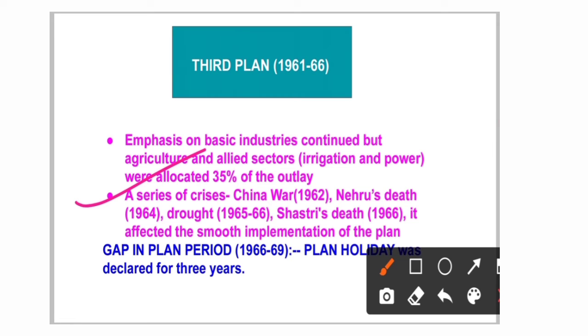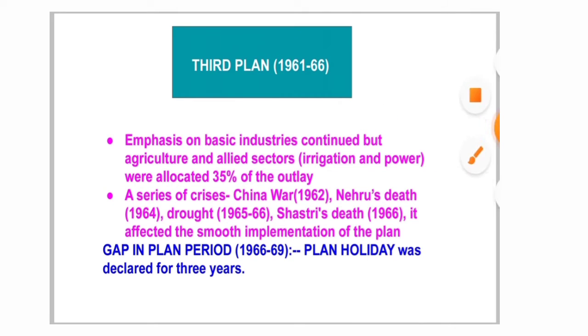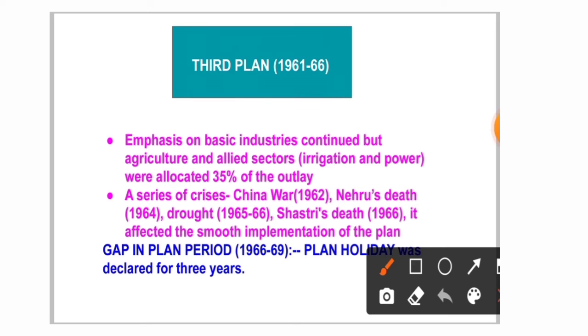The China War in 1962, Nehru's death in 1964, the drought and famine of 1965 to 66, and Lal Bahadur Shastri's death in 1966. It affected the smooth implementation of the third plan.